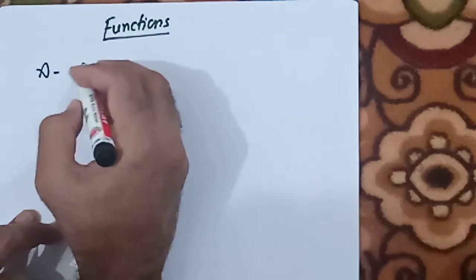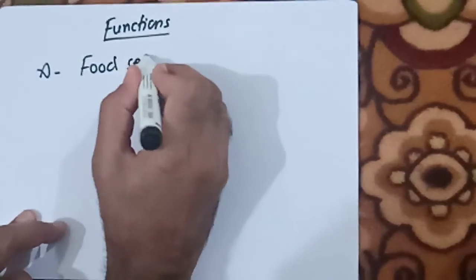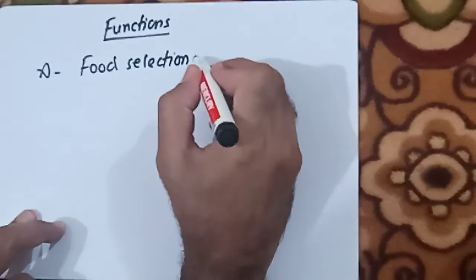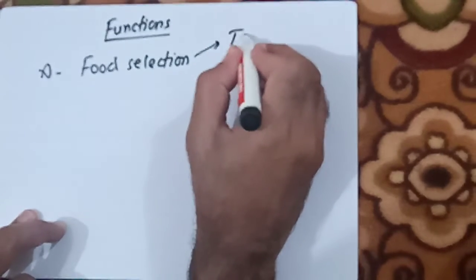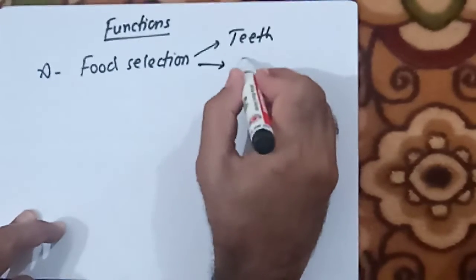Number one, or A, is food selection. The food selection takes place with the help of the teeth and tongue.